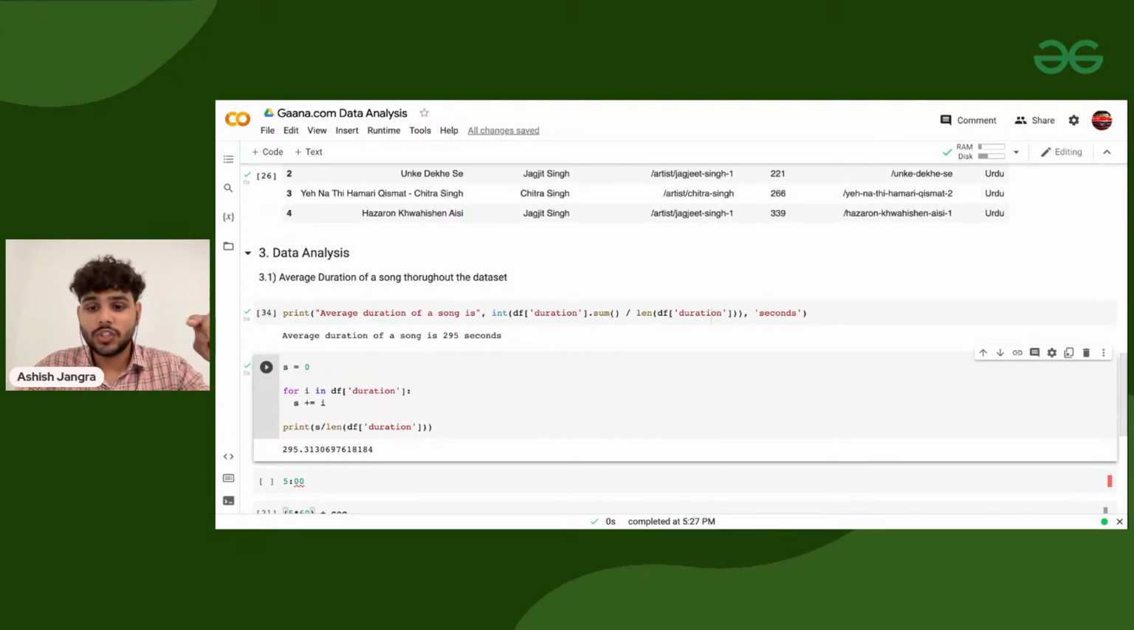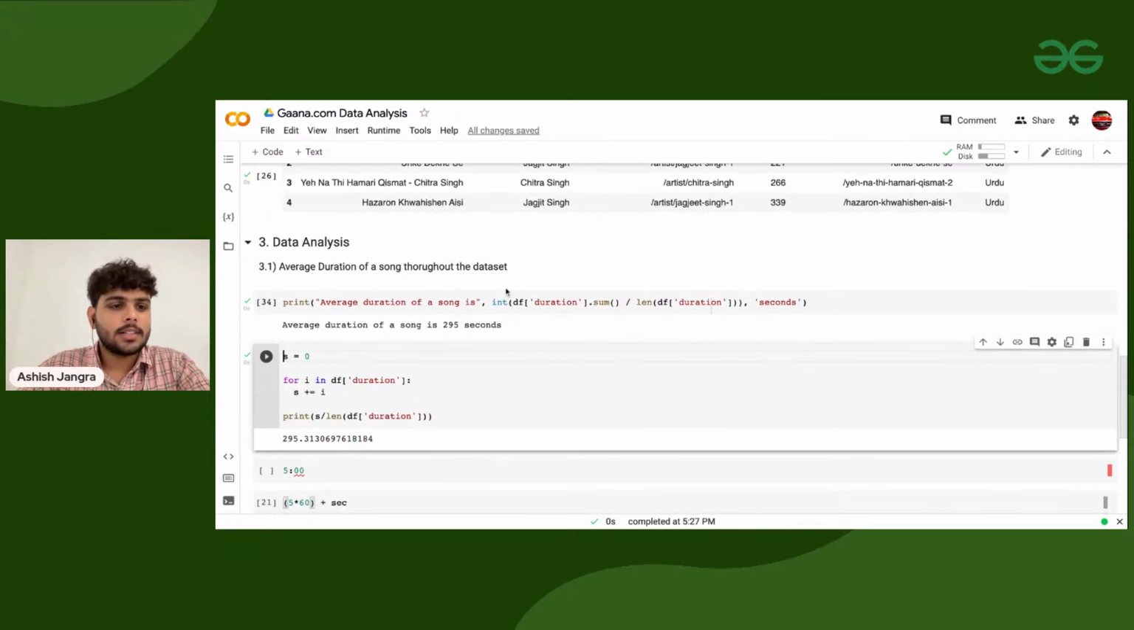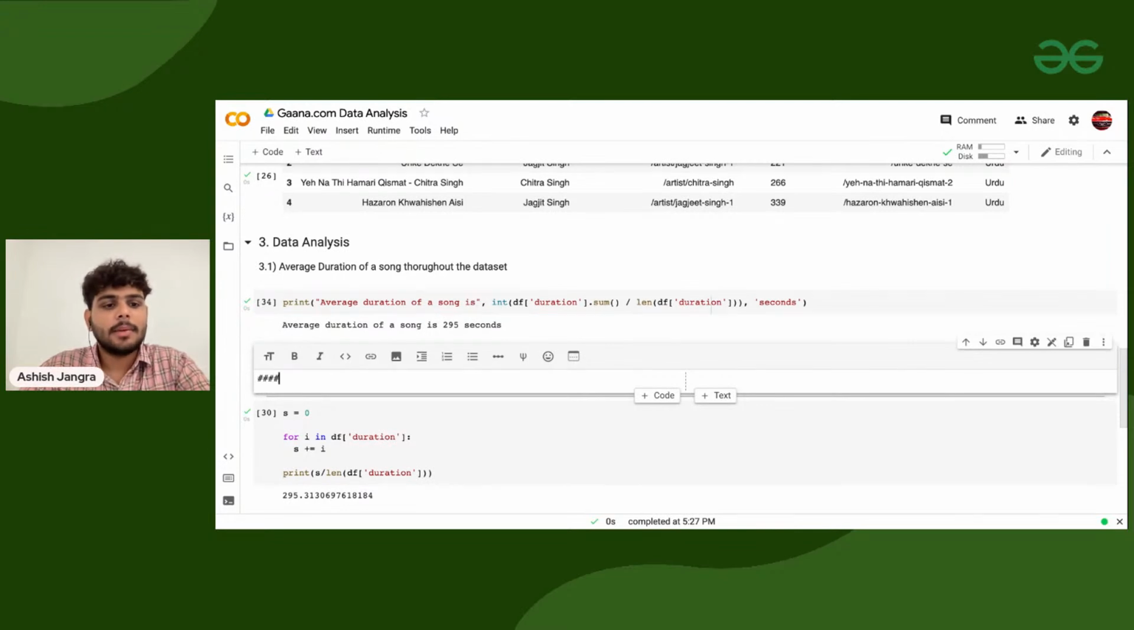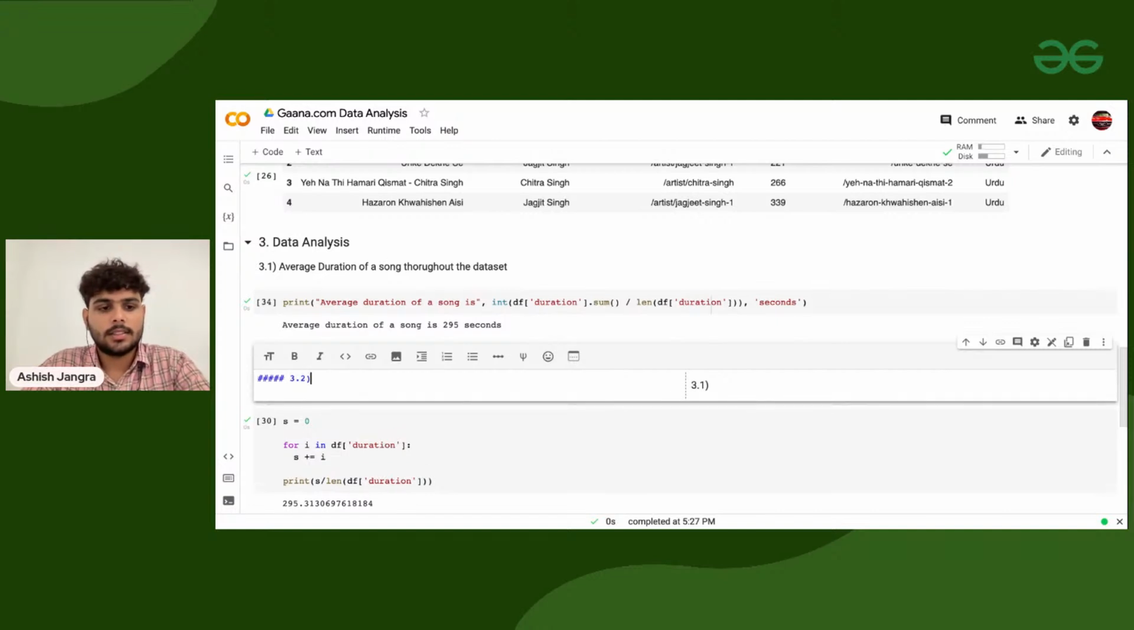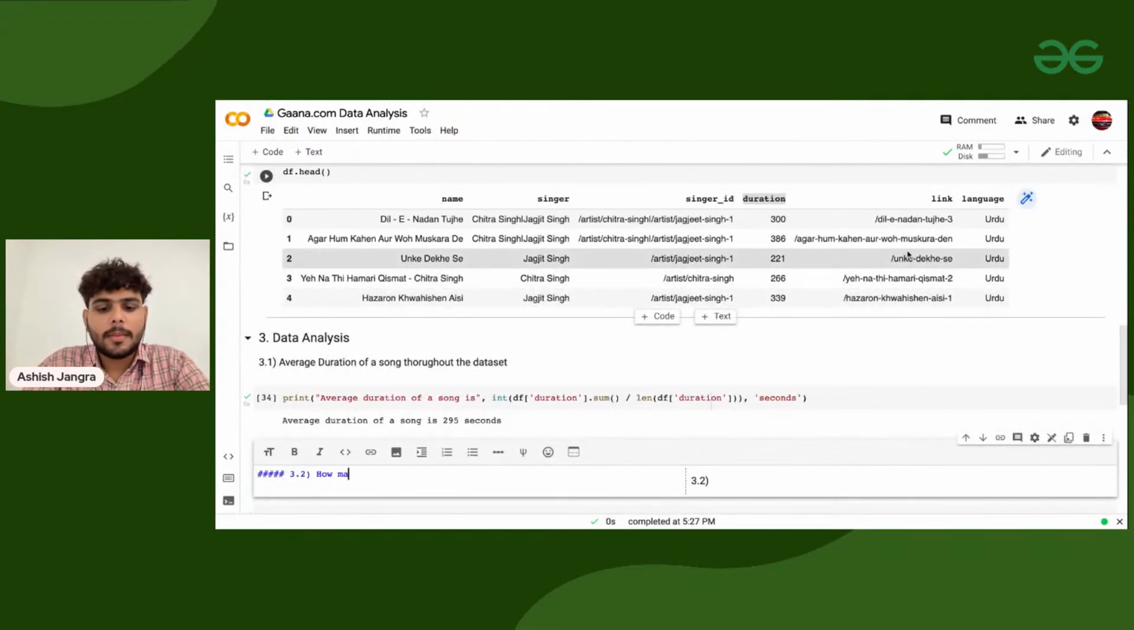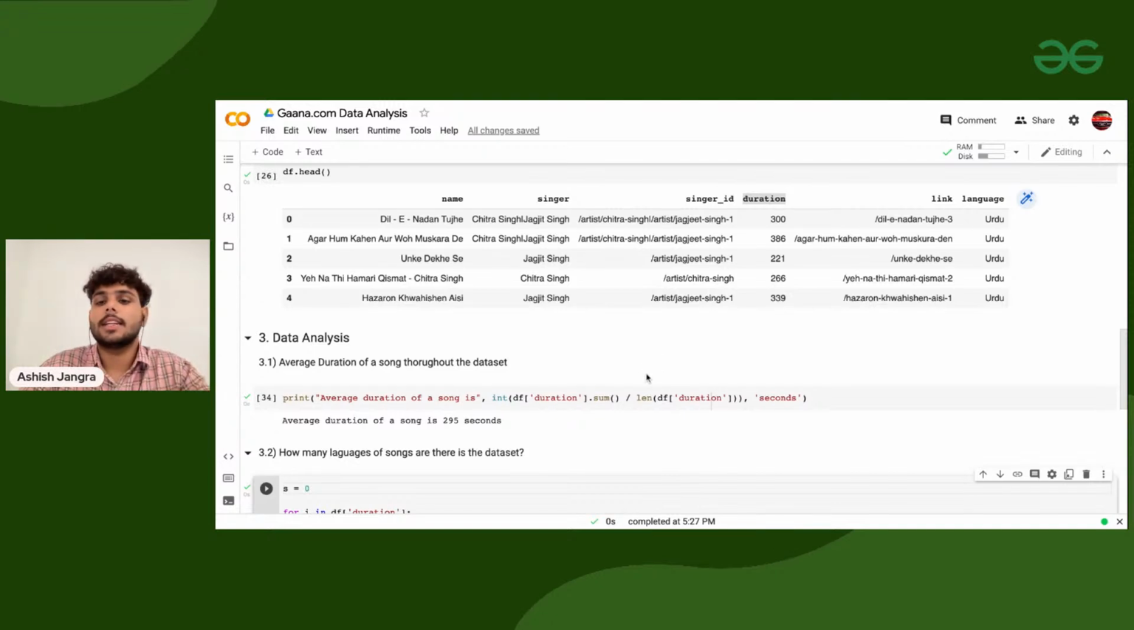If you are having any question in your mind, do let me know. We'll be more than happy to answer those queries then and there only. Here as well. Clear? So now what would be the next thing? Now I'm adding a new text here. And this time I need to find a bit of a tricky thing. And the thing is, how many languages of songs are there in the data set? Simple question. How many languages of songs are there in the data set?